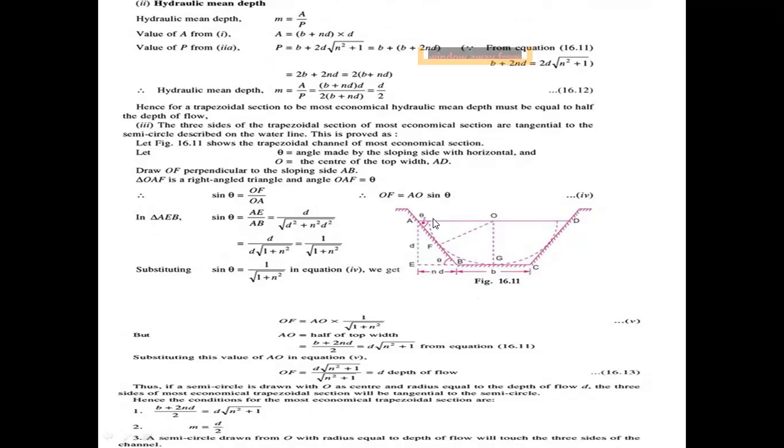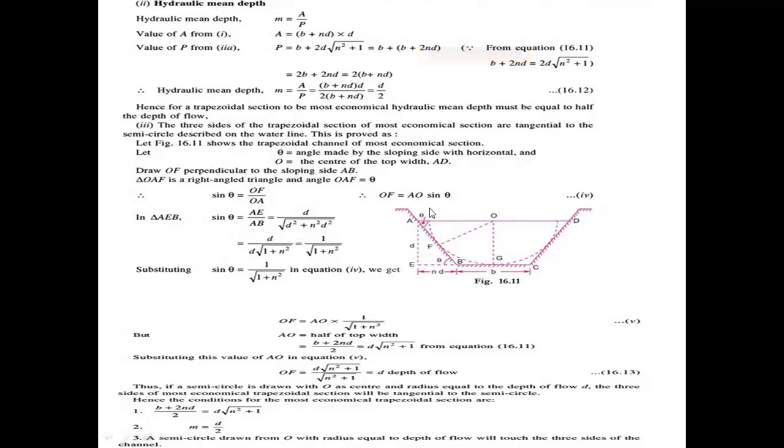In the triangle OAF, OF equals AO sin theta. This perpendicular value is OF equals AO into sin theta. Now find out the value of sin theta. Sin theta equals OF by OA.